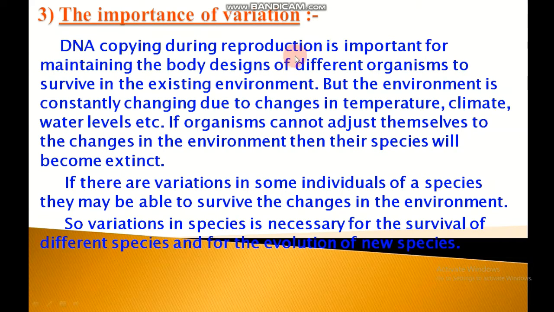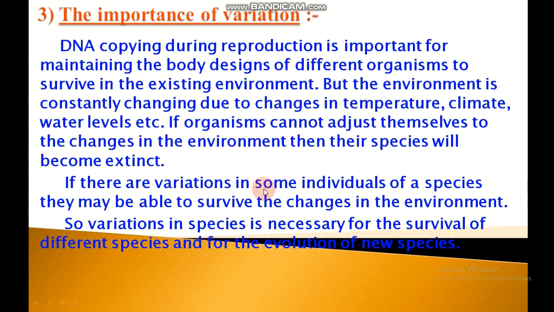DNA copying during reproduction is important for maintaining the body design of different organisms to survive in the existing environment, but the environment is constantly changing due to changes in temperature, climate, water levels, etc. If organisms cannot adjust themselves to the changes in the environment, then their species will become extinct.